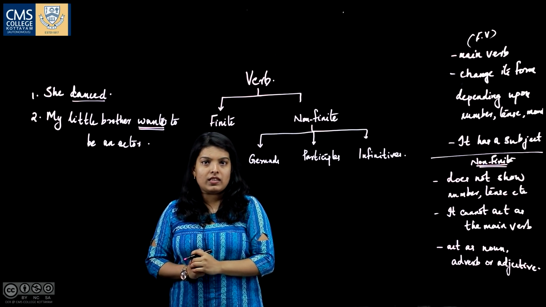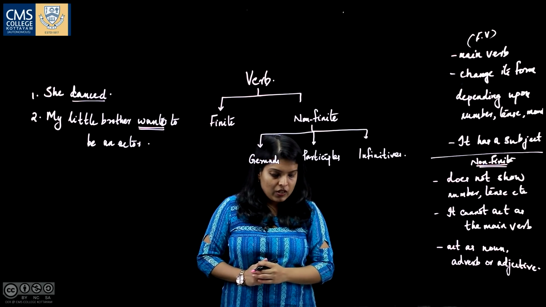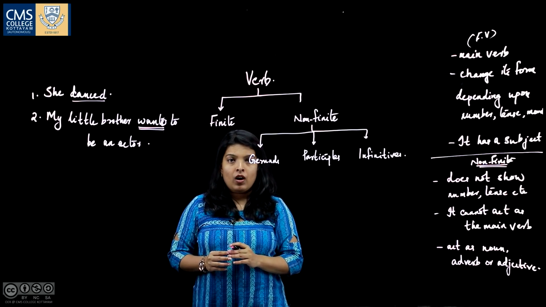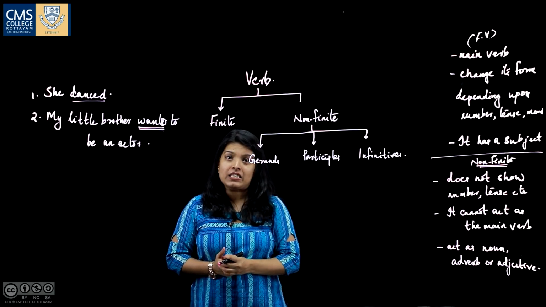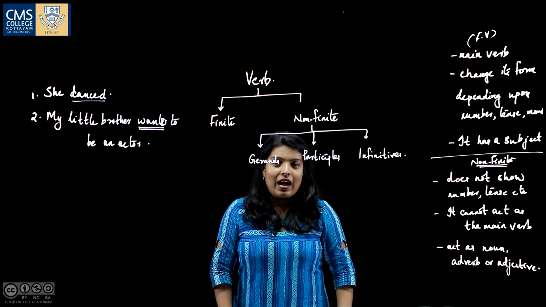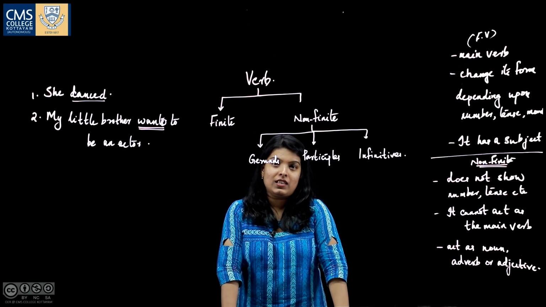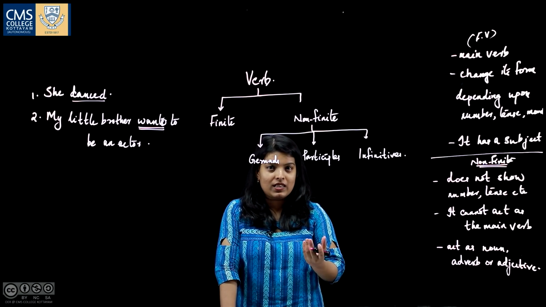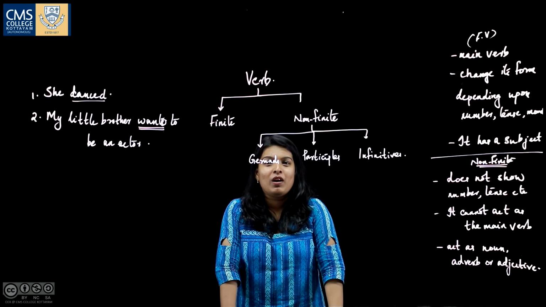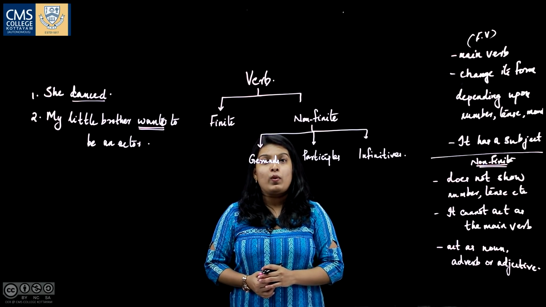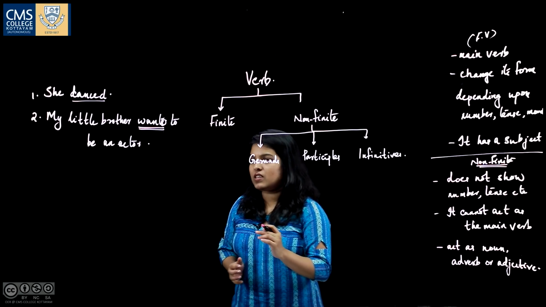So, we will look into detail what a gerund is. A gerund is simply the words or the verbs which end with ing, but not all the ing forms of a verb can be a gerund. What is the qualification of an ing form of a verb to become a gerund? Gerunds are the ing forms of a verb which act as a noun. So, what is a gerund?